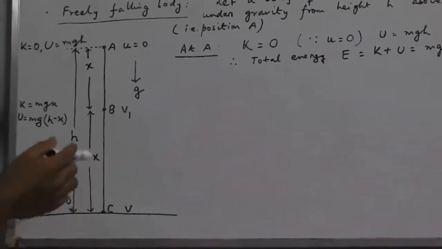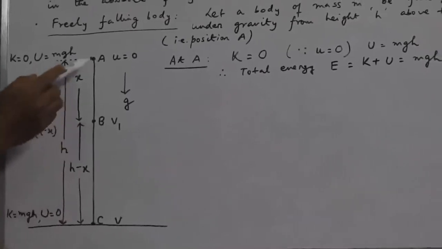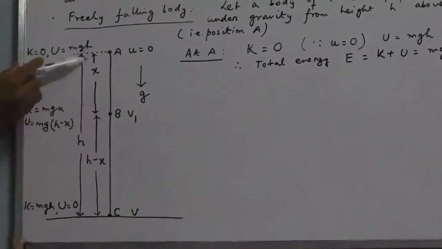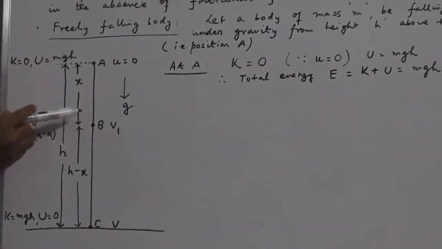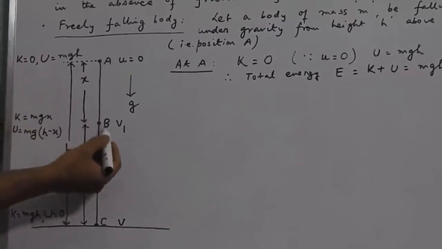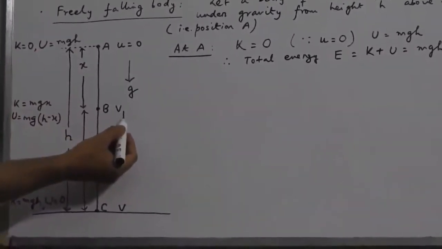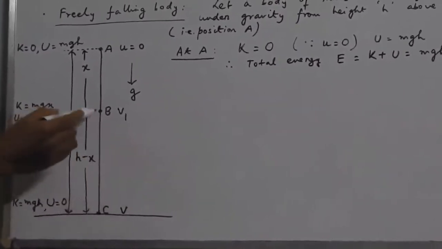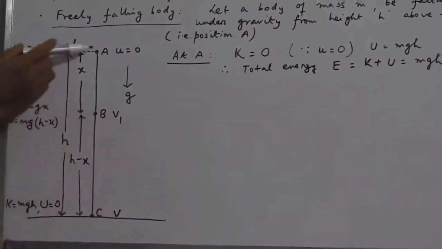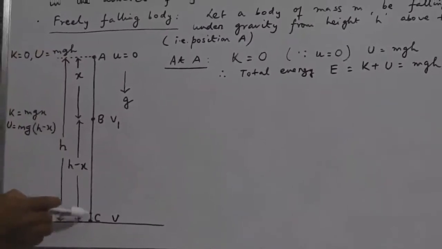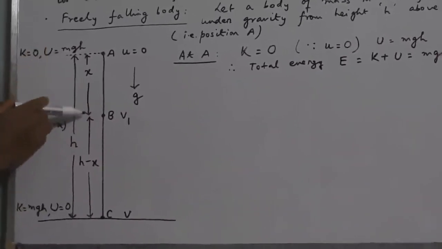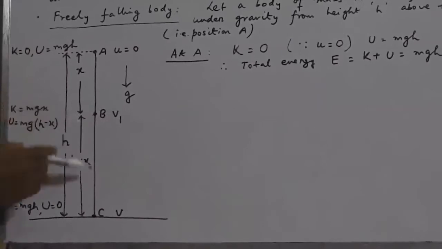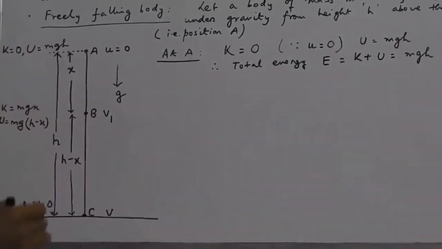Now, let us calculate the mechanical energy at the position B. The object has descended by a distance x, and when it descends, its velocity increases, and let the velocity at the point B be v1. I have assumed that the point B is somewhere in between the point A and the point C on the ground. It is not necessarily halfway between. So I have assumed that the distance is x, and obviously the distance from B to C is h minus x.